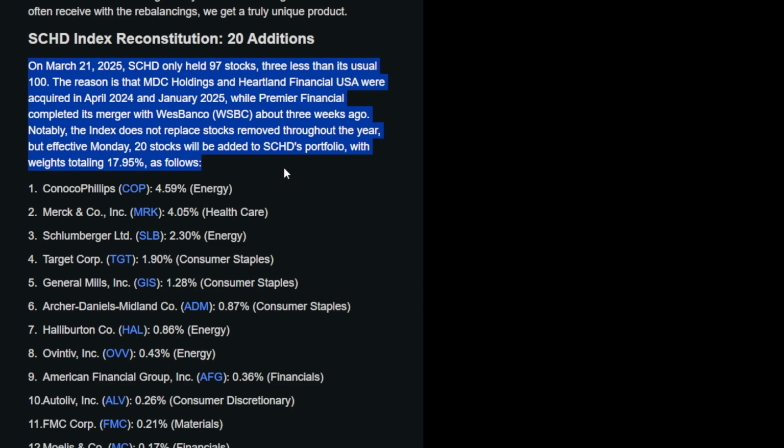On March 21st, SCHD only held 97 stocks, 3 less than its usual 100. The reason is that MDC Holdings and Heartland Financial USA were acquired in April 2024 and January 2025, while Premier Financial completed its merger with WesBanco, or WSBC, about 3 weeks ago. Notably, the index does not replace stocks removed throughout the year, but effective Monday, 20 stocks will be added to SCHD's portfolio, with weights totaling 17.95% as follows.